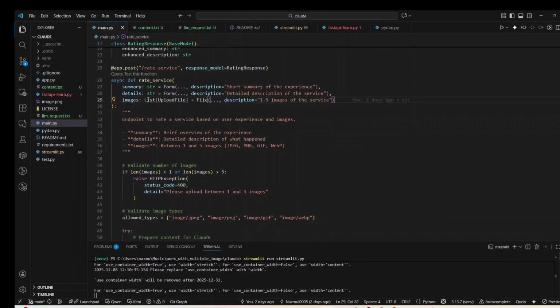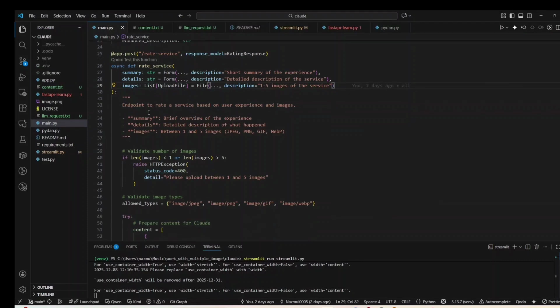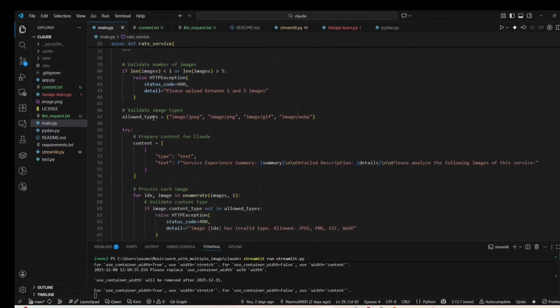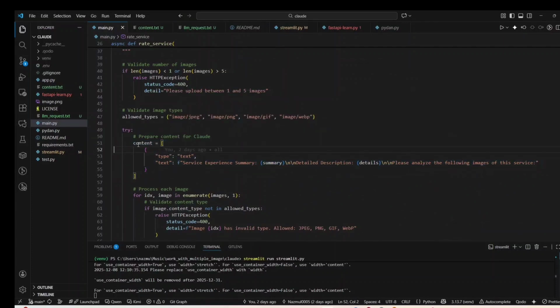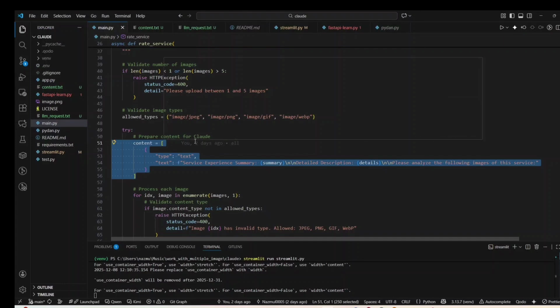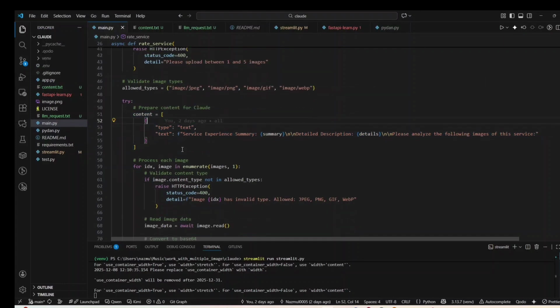I collect them in a list, and then I build the content. This content I will pass to the AI. So I structure the content. As you can see, I only mention the summary and the details, but I don't mention the images yet. So the content is quite ready, but the images are missing. How can I be sure how many images I actually have?